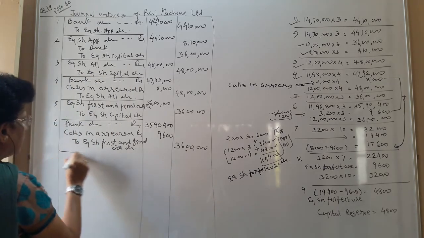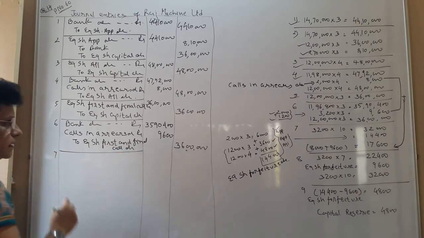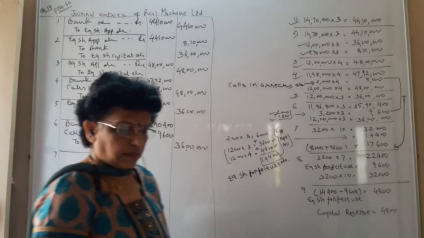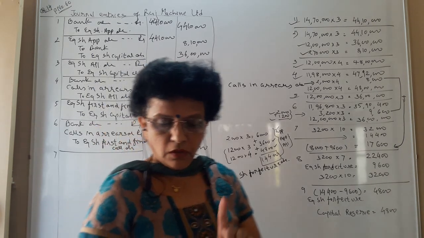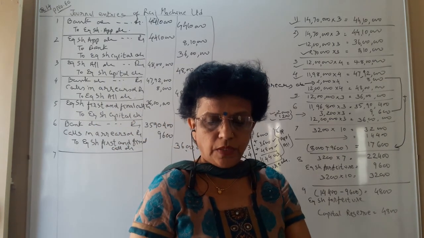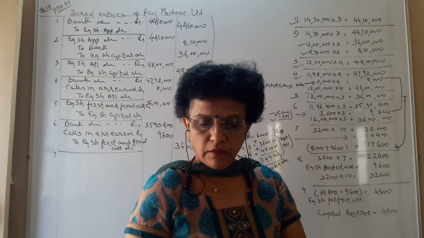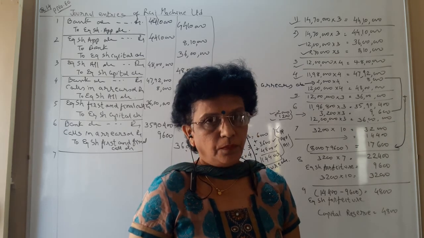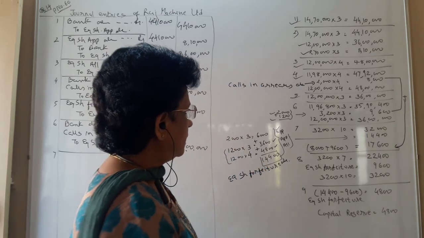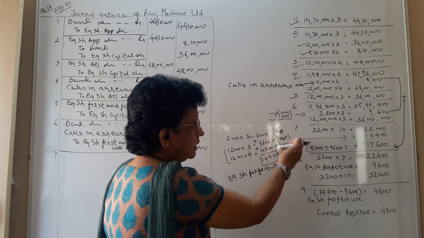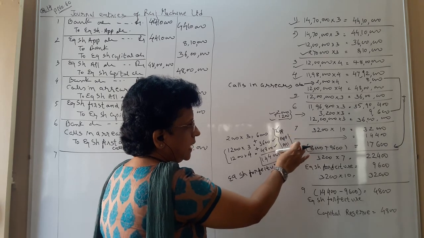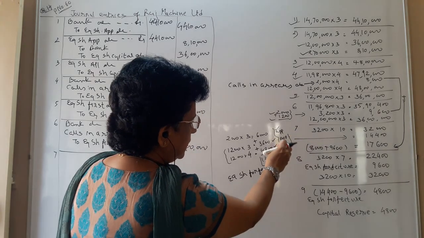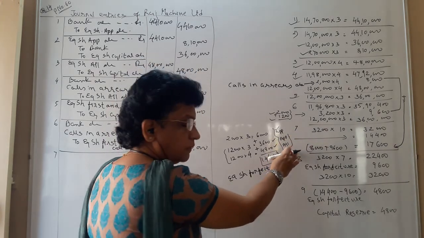Clear? Now what is the company doing? As per the instruction, it is said the company forfeits all the shares on which money was unpaid, and all the shares were reissued fully paid at 7 rupee. So at 7 rupee the company is getting the shares. So first we have to write the journal entry regarding our share forfeiture.